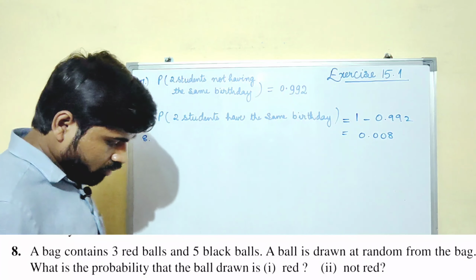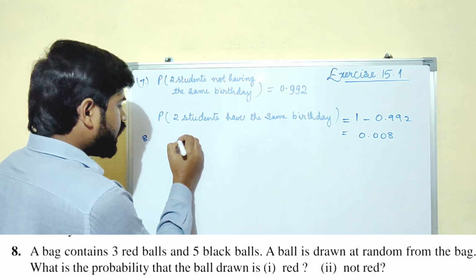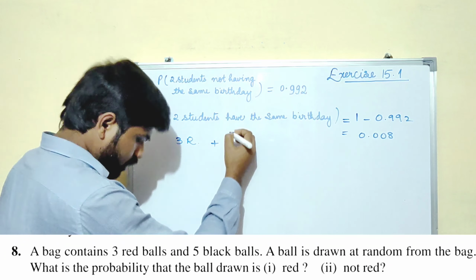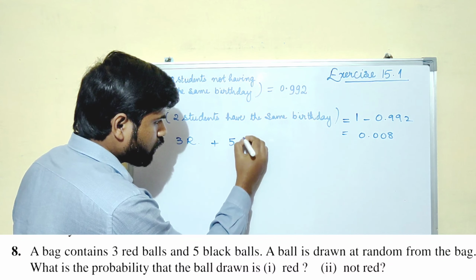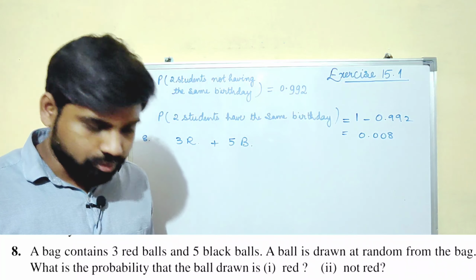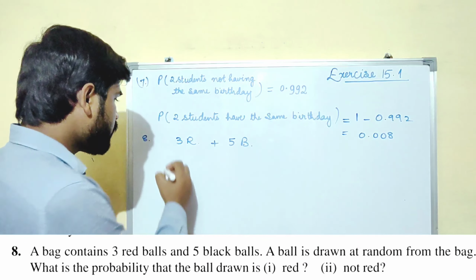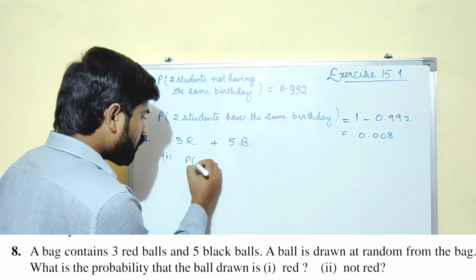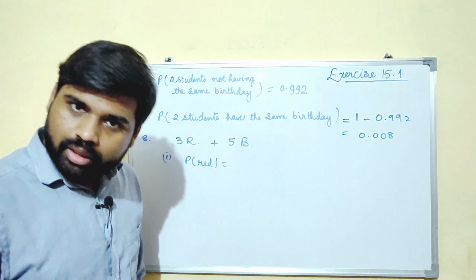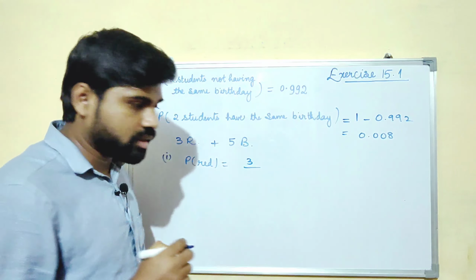Now let us see the 8th question. What does it say? A bag contains 3 red balls and 5 black balls. Okay, let us read further. A ball is drawn at random from the bag. What is the probability that the ball drawn is red? So what is the probability of getting a red ball? Very simple. How many red balls are there? 3. And how many total balls are there? 8, right?